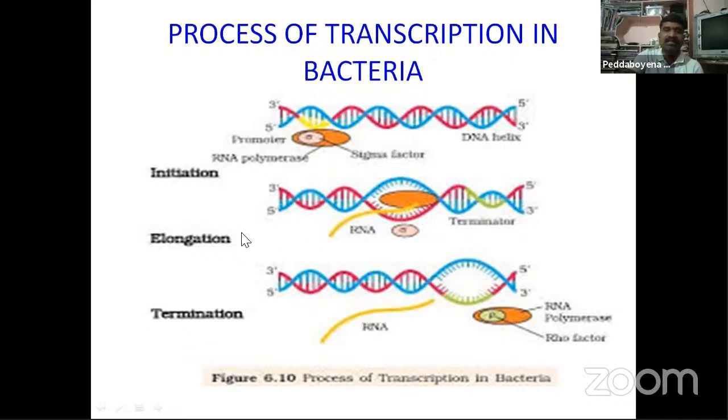That is called elongation. The last one is termination. In termination only one strand comes out, which is RNA. Sigma factor initiates, and rho factor speeds up the helicase action.